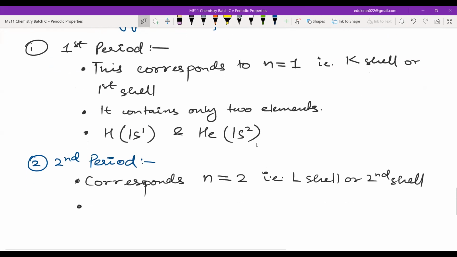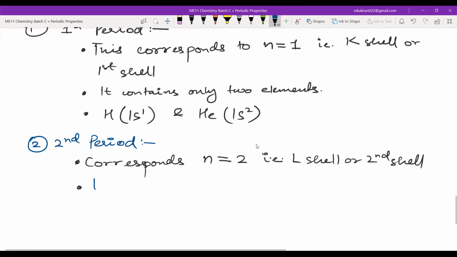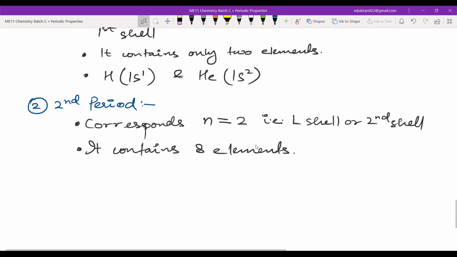How did we write this? It contains 8 elements. What are the elements from?